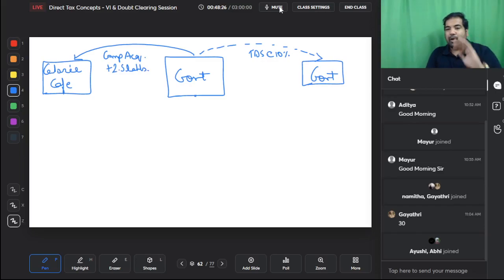So guys, in the earlier acquisition, the rate was low, 1%, but the threshold was high. This is the opposite, the threshold is low and the rate is high. Here, guys, this TDS is under a section called 194LA. LA means legally acquire.